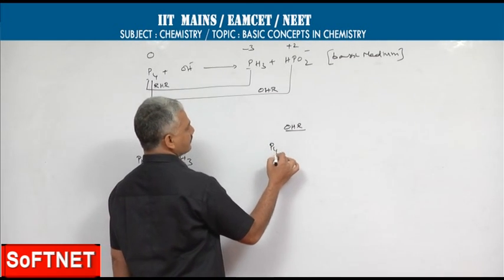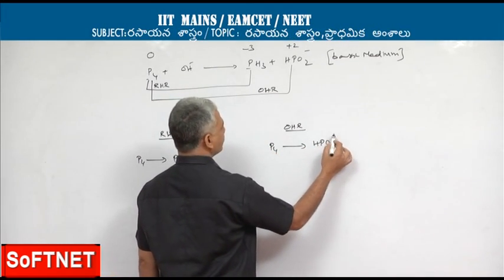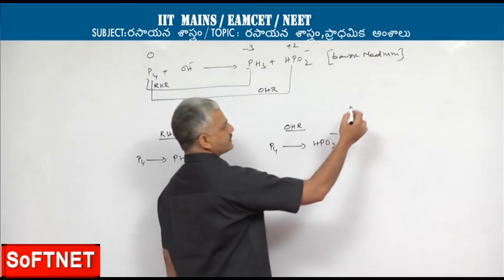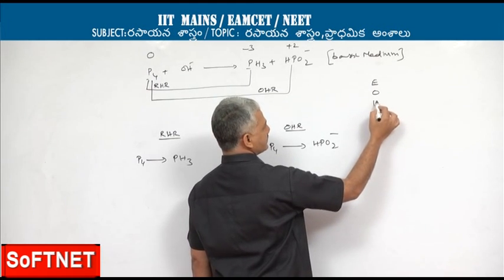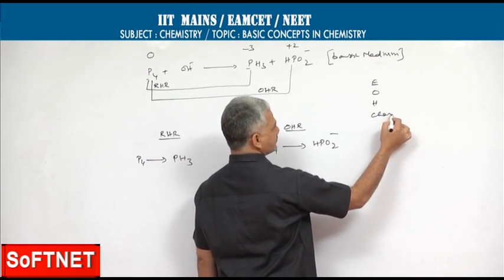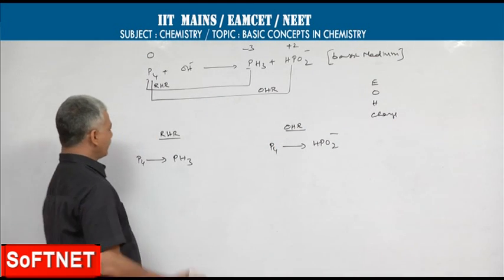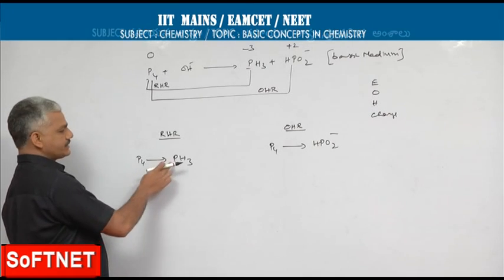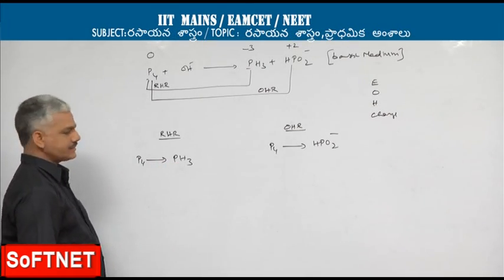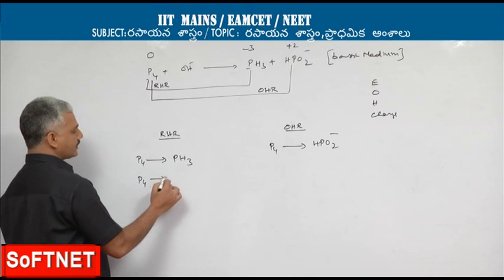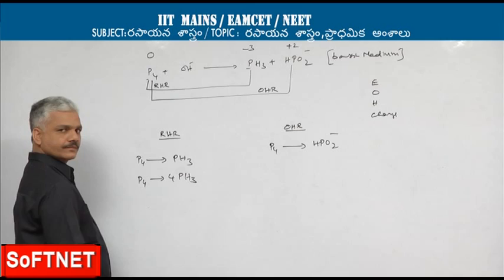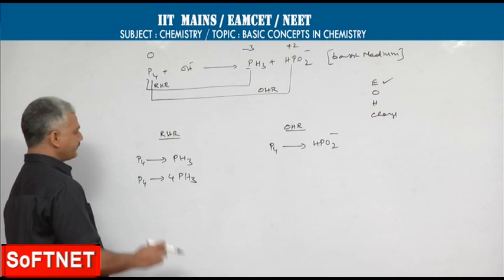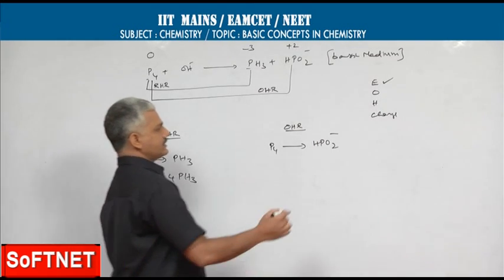Oxidation half reaction is P4 gives HPO2 minus. Now, the sequence order of balancing of equation is element, oxygen, hydrogen and then charge. Here the element phosphorus on reactant side 4 atoms are present, on product side only 1 atom is present. Hence multiply with the 4. Element is balanced. Now to balance oxygen, there is no oxygen, that means it is balanced.